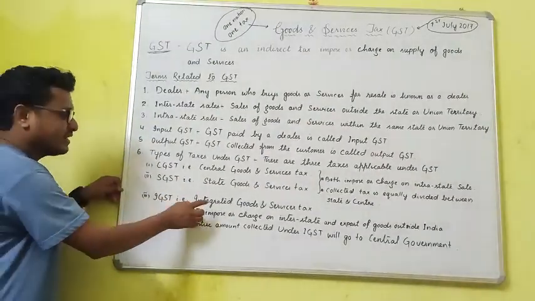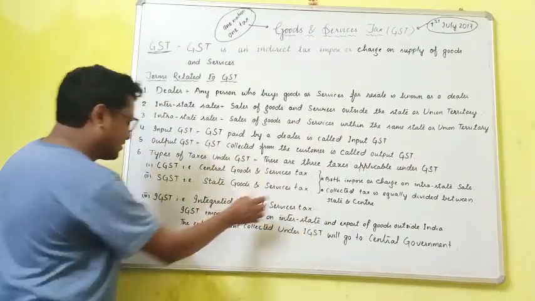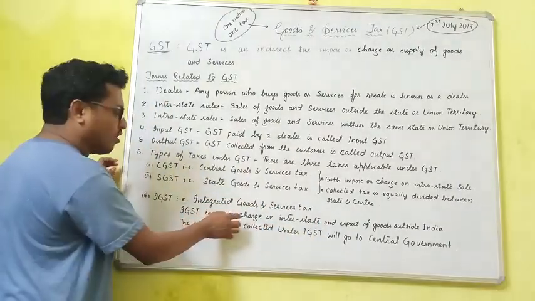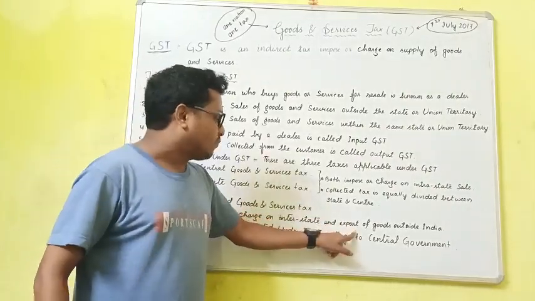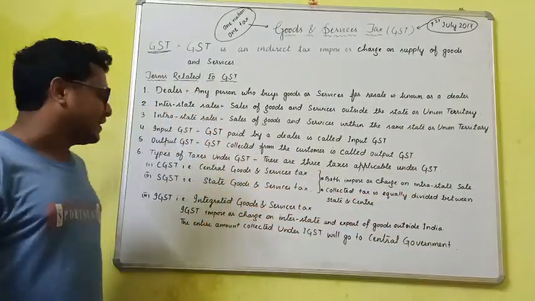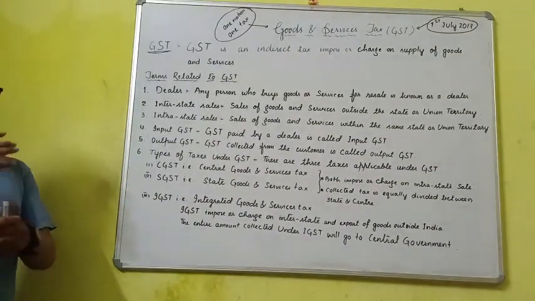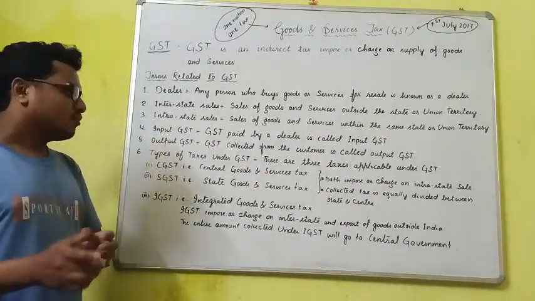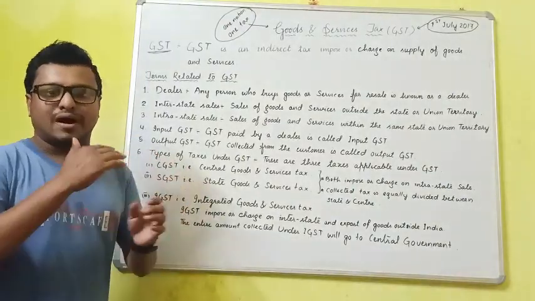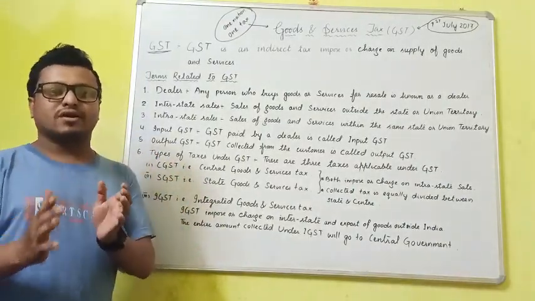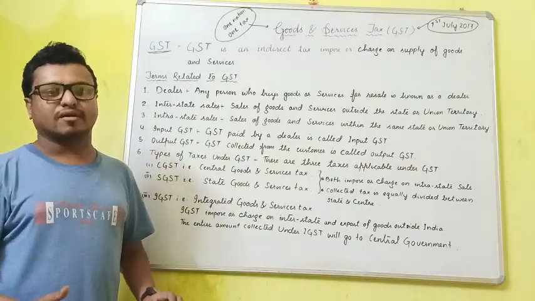IGST means Integrated Goods and Service Tax. So IGST is imposed or charged on interstate sales and export of goods outside India, and the entire amount collected under IGST will go to the central government. Here, no part should be given to the state government. That is only for the central government.